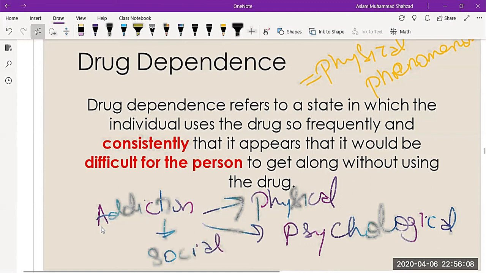So drug dependence is only a physical phenomenon where psychological or social aspects have not been discussed, whereas addiction will be physical, psychological, and social. Many scientists have defined addiction in different contexts, but in the broader sense, this is the main difference between drug addiction and drug dependence. We will discuss all these topics later on in our next lectures.